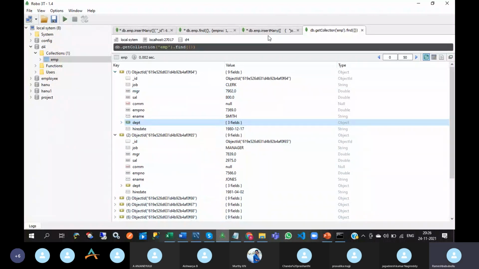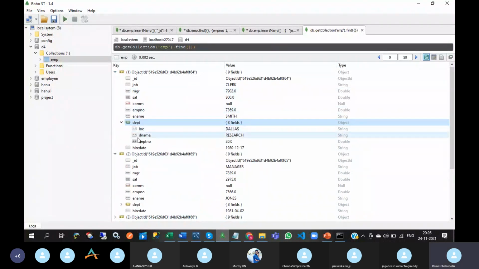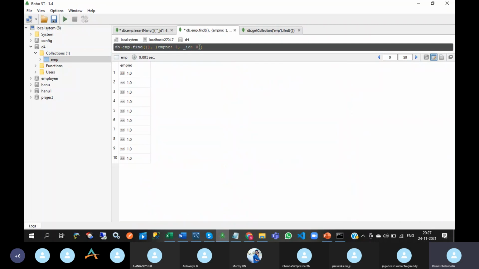Now I want to display the department name from the department field. How can you write the query? EMP number. Now if you execute this, only the employee number is there.